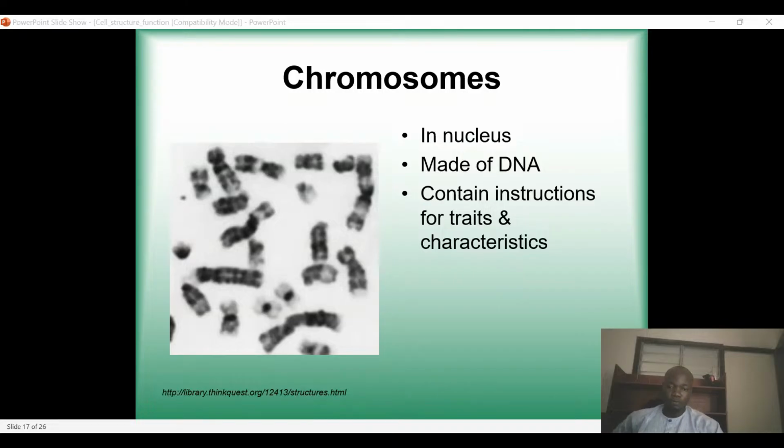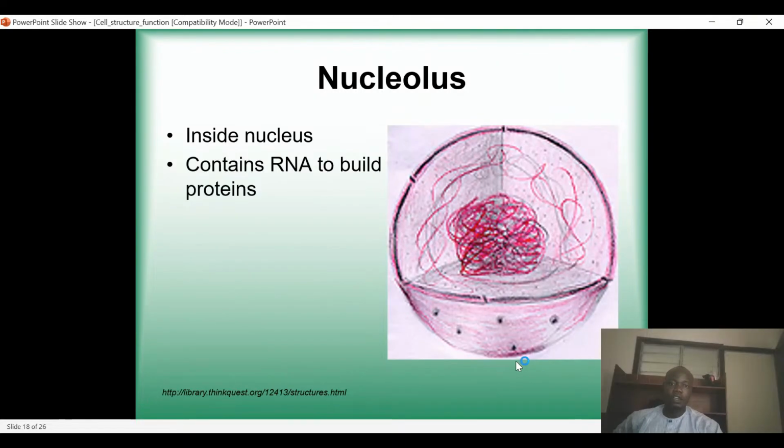So that is chromosome. And then the next thing is the nucleolus. So what is nucleolus? A nucleolus is found inside the nucleus, and it contains RNA to build proteins. This is very interesting. In the nucleus, there is DNA, and then in the nucleolus, there is RNA. And these nucleoli are found inside the nucleus.